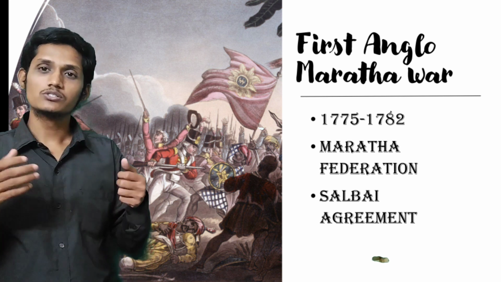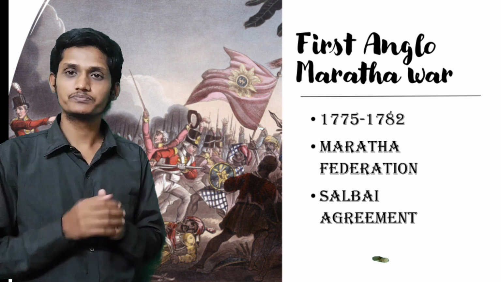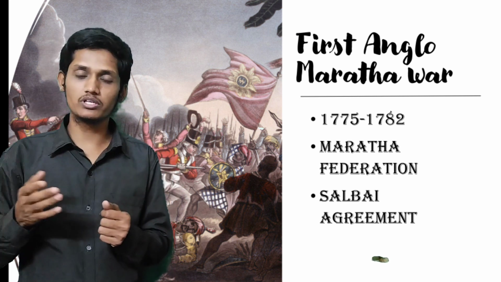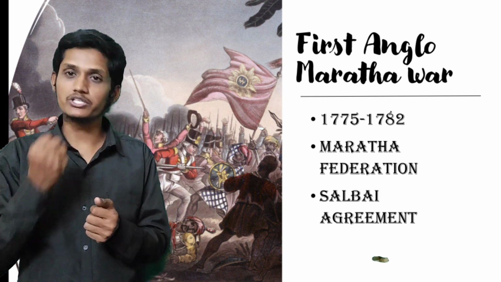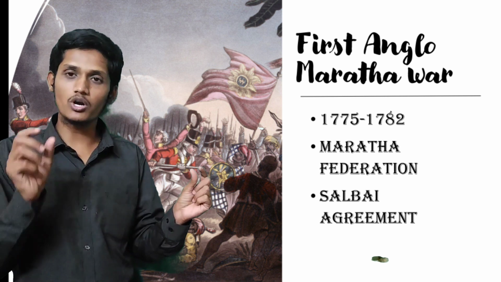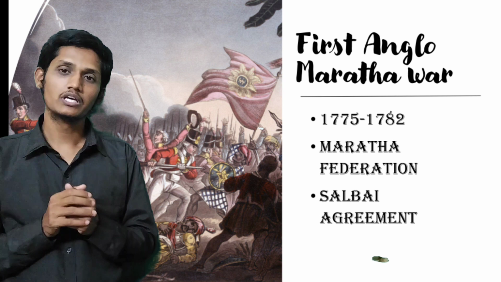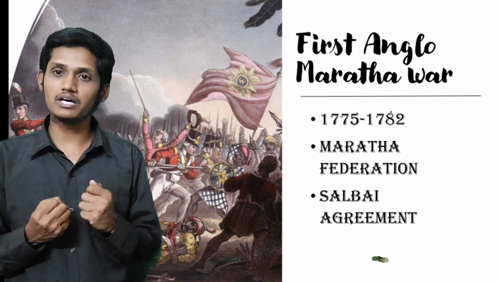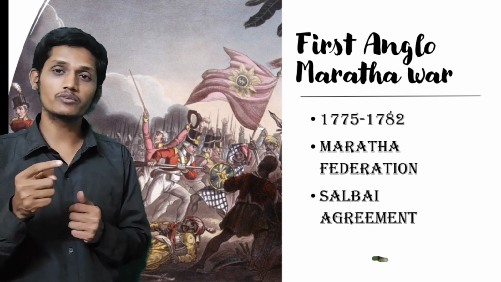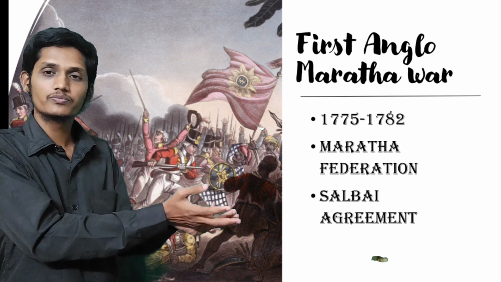Very good. So now what happened? Shah Alam II was the king of the Mughals. So what did the Marathas do? Shah Alam II was under the control of the British before 1775. Now the Marathas brought Shah Alam II as the main emperor in Delhi. Now what did Shah Alam II do? He took Kora as well as Allahabad from the British and gave them back to the Marathas.